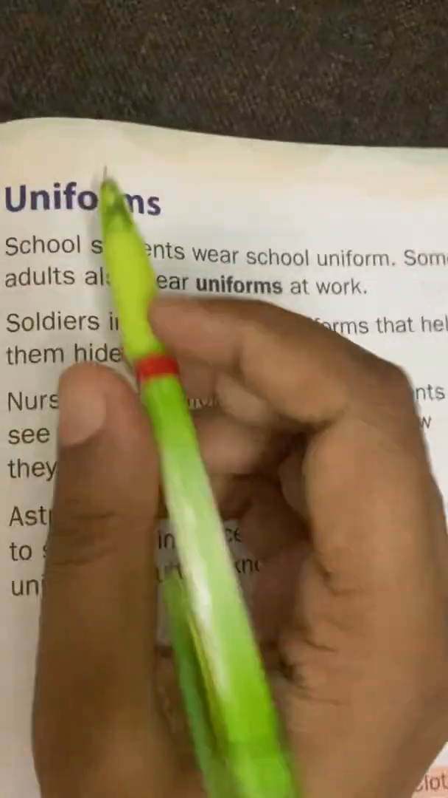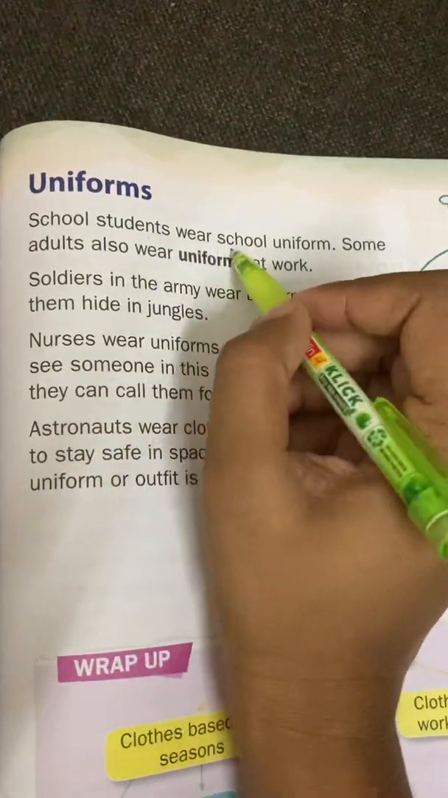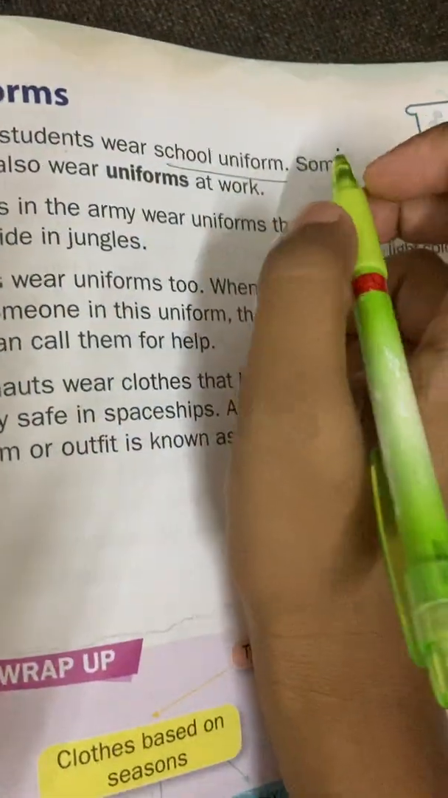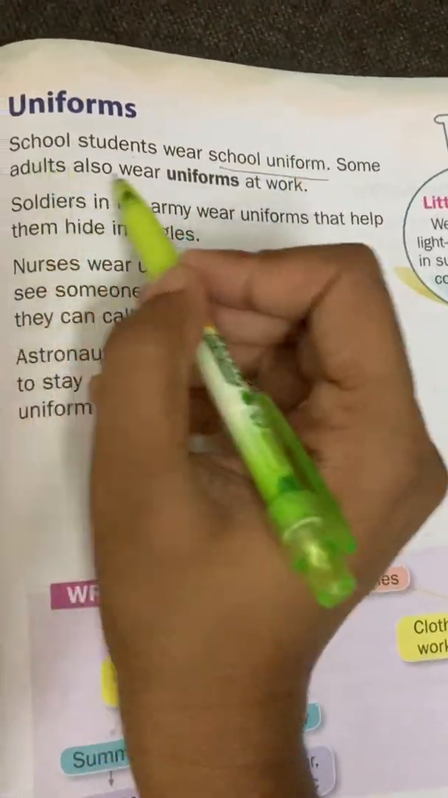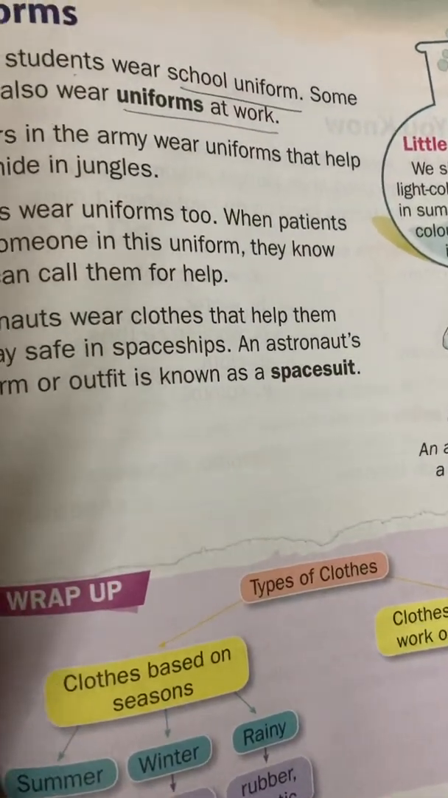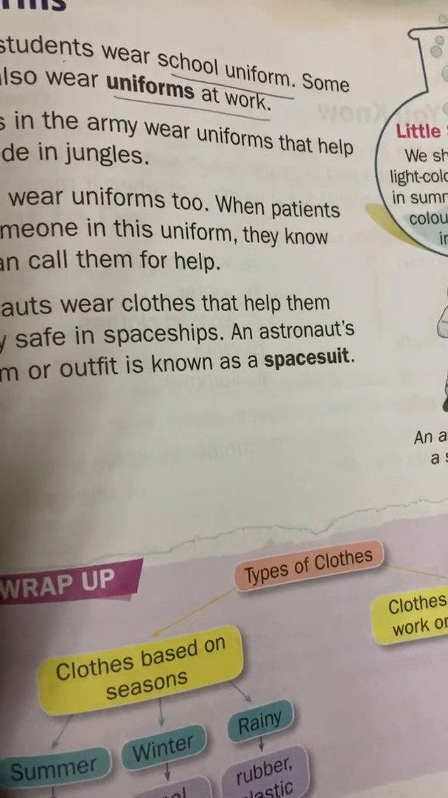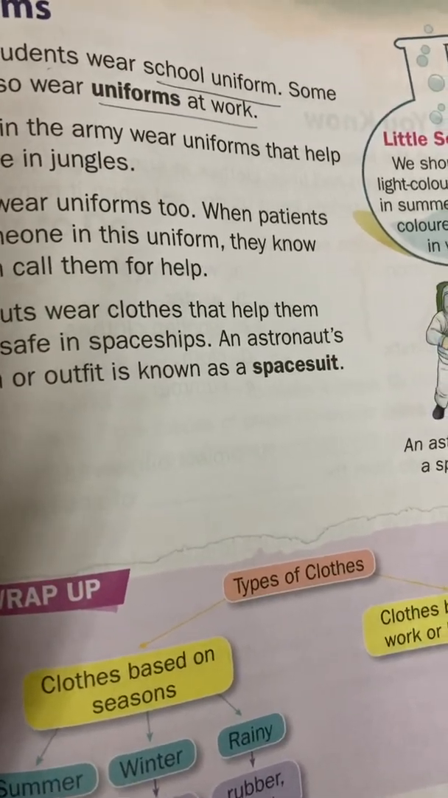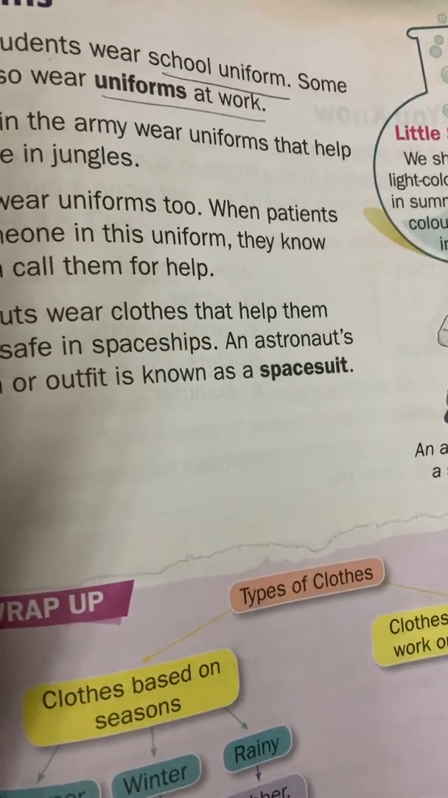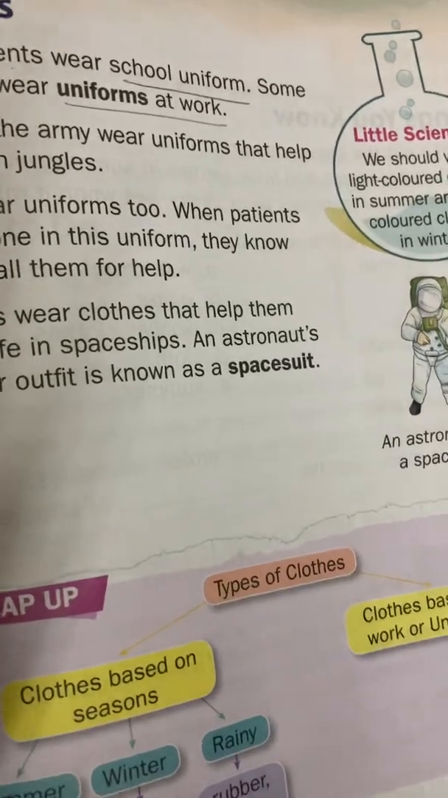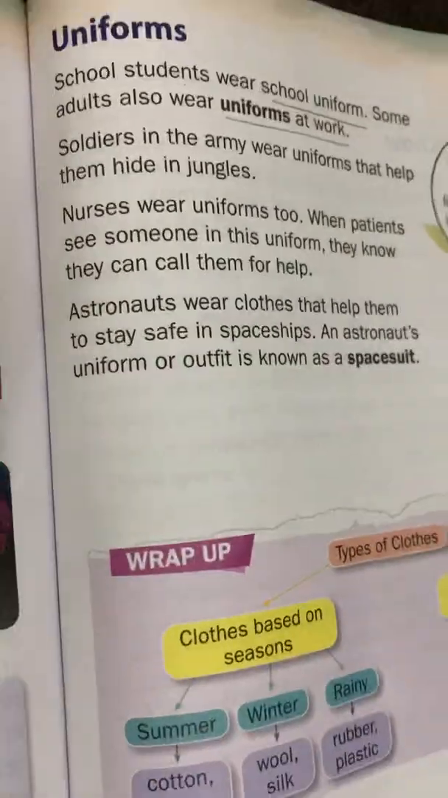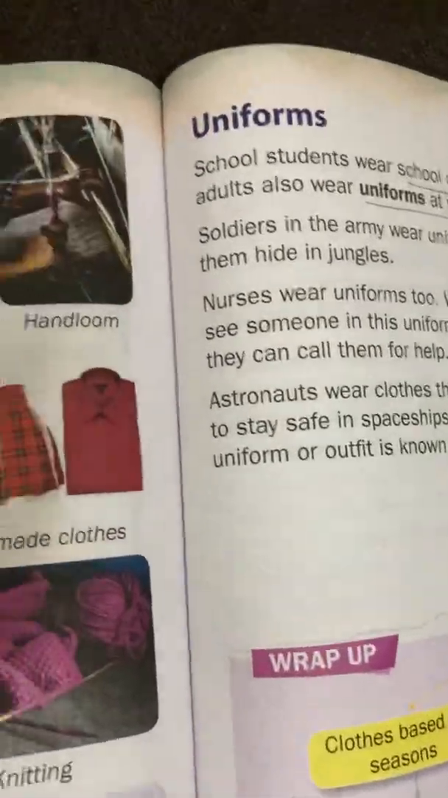Next, uniforms. School students wear school uniform. We all wear school uniform when we go to school. You all will wear school uniform, no children? Some adults also wear uniforms at work. Sometimes when you go to a shopping mall, or when you see someone sweeping the roads, or in some schools we can see ayas or helpers wear uniform. So not only kids who go to school, other adults also wear uniform.